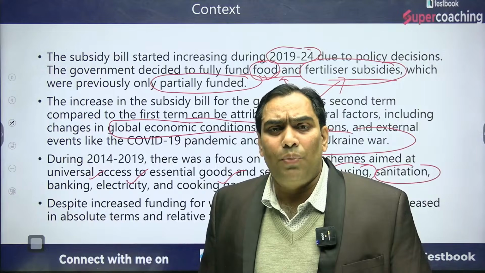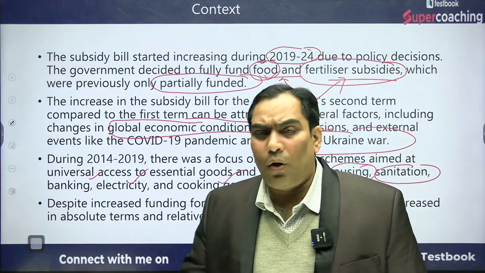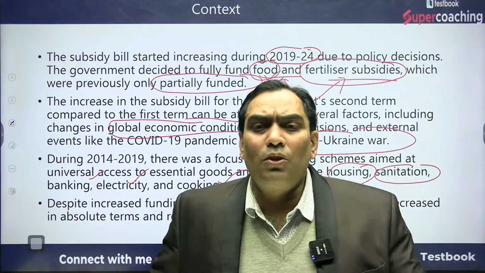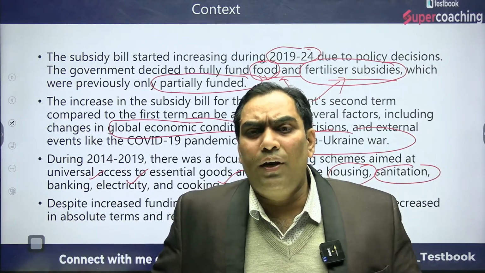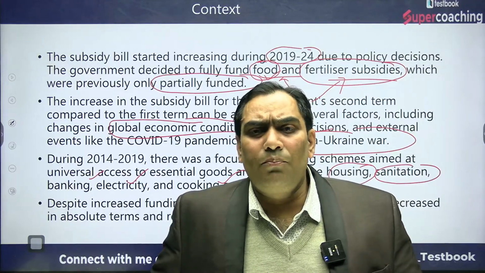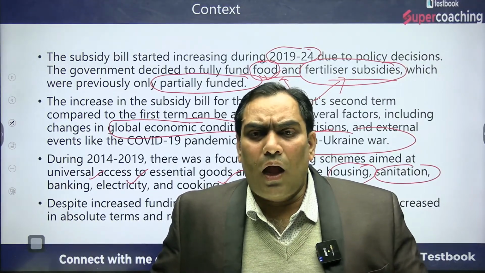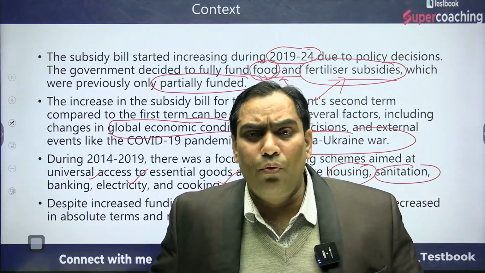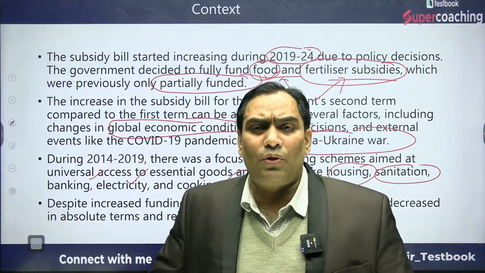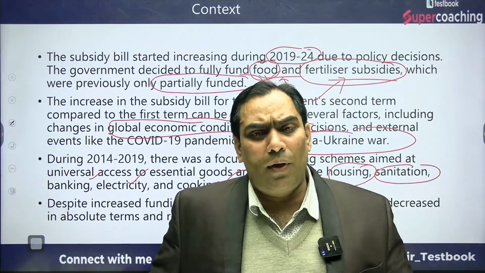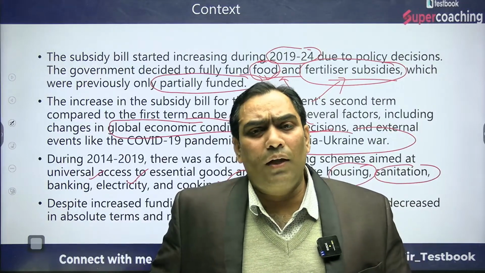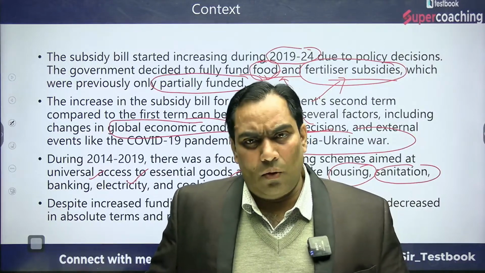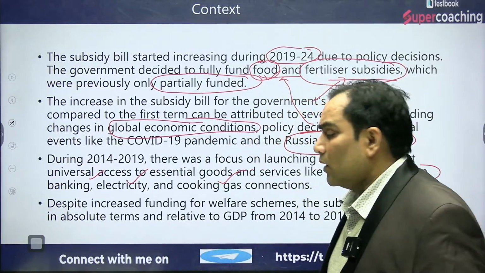But because of COVID, there was an economic slowdown. So the government of India had to pump in money. And not only that, under the scheme they distributed food among the downtrodden sections of society. Because of that, the subsidy burden of the government of India has increased. Because of the Russia-Ukraine war, there is also an increase in the fertilizer subsidy. So that is the reason.